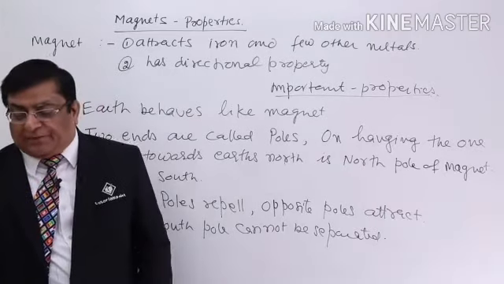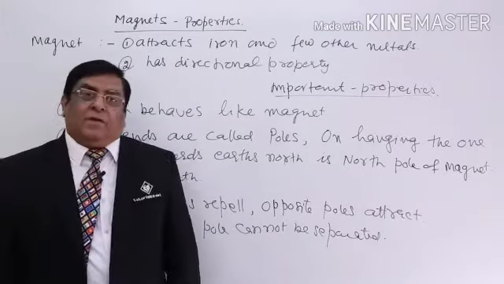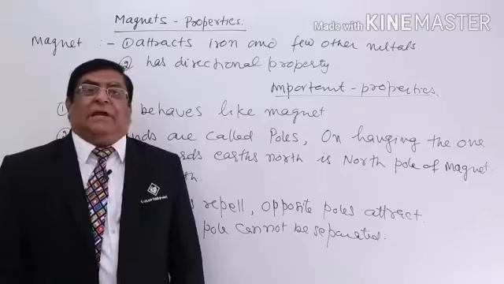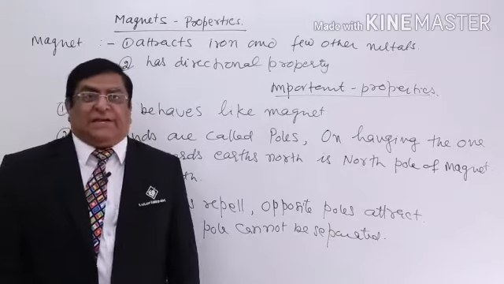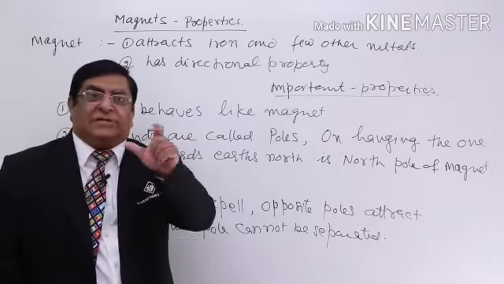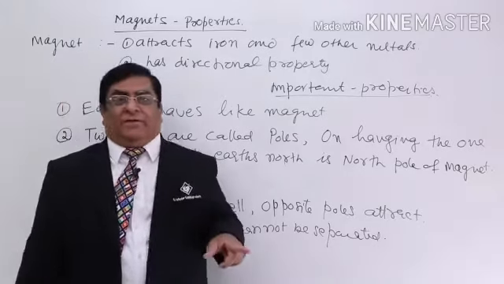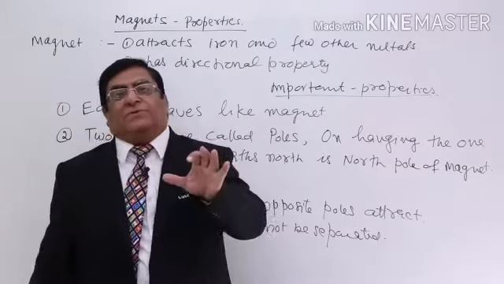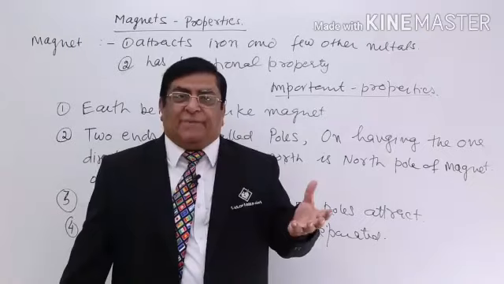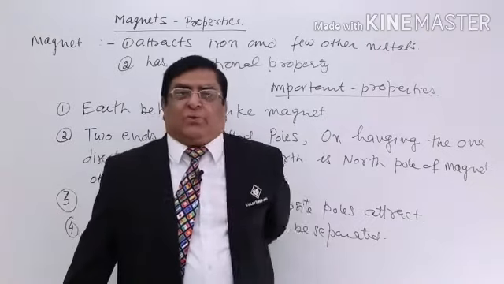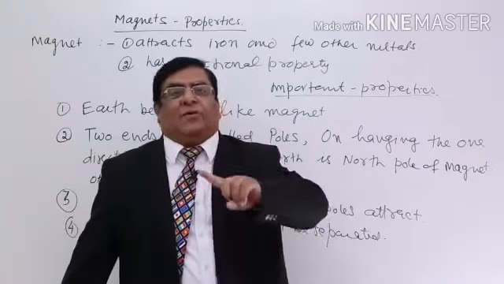Then the fifth property is, can we make a magnet? Can we destroy a magnet? The answer is yes. We can convert an iron piece into a magnet. That means a magnet can be made. Some magnets are found naturally. That was the magnetic stone, and magnets we can also make.